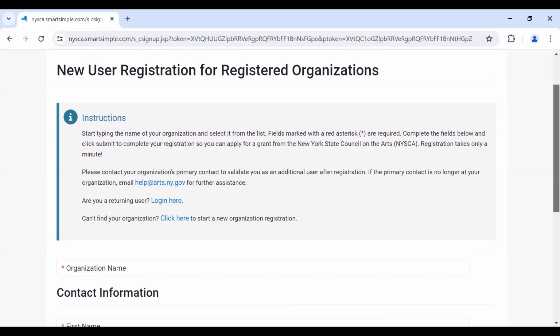help@arts.ny.gov for further assistance. All automated email notifications from the application portal regarding your organization's NISCA grant applications will be sent to the primary contact. The primary contact can validate additional accounts to collaborate with other organizational staff. Now you are registered and you are ready to start applying.